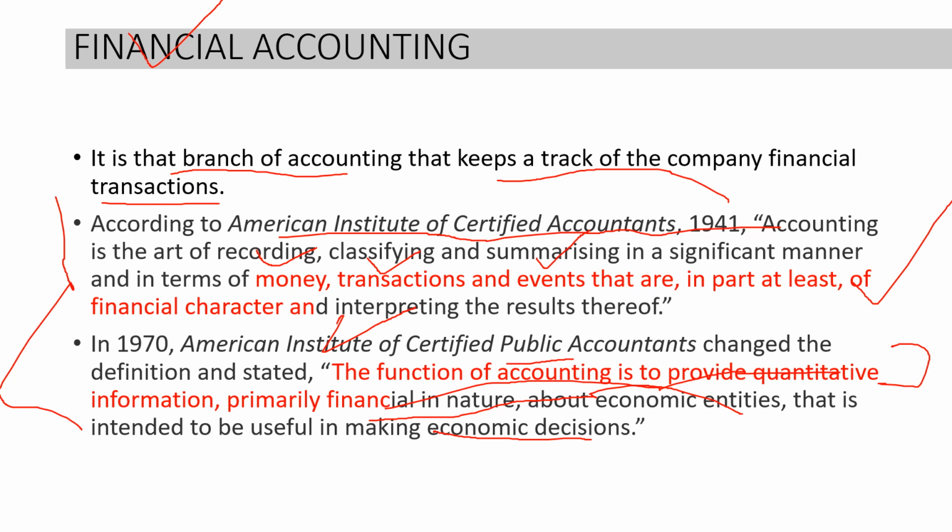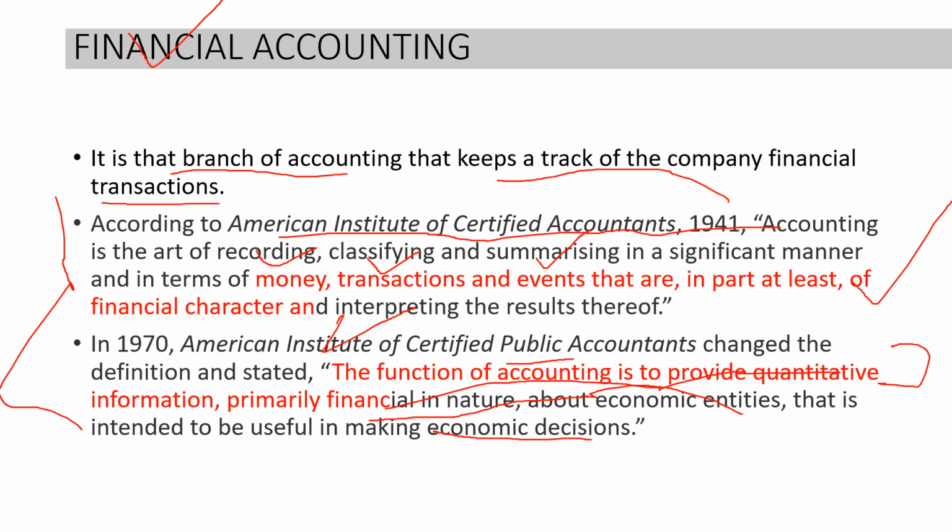Suppose you're talking of any business or a company, you want to buy a gadget or any appliance or machinery. Now you have to buy it at a certain price. That means you have to see whether it is worth investing or spending that much money in that gadget or asset. So this is called a financial or economic decision, which you have to make with the help of financial accounting.